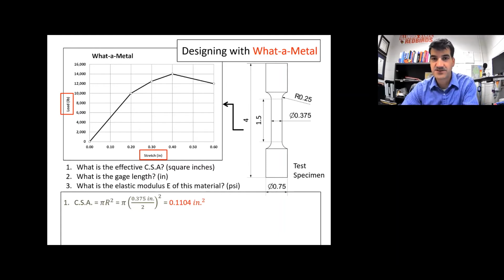Why? I talked about this in last class, but there are a couple of reasons. Number one, the grips are on the thicker sections here and here, so it's not allowing it to stretch very much. But second of all, and more importantly, because this has a larger cross-sectional area here and here, the stress is much, much lower here and here than it is here. And because the stress is much lower, it's not going to stretch as much. So it's a decent assumption, not great, not perfect, but decent.